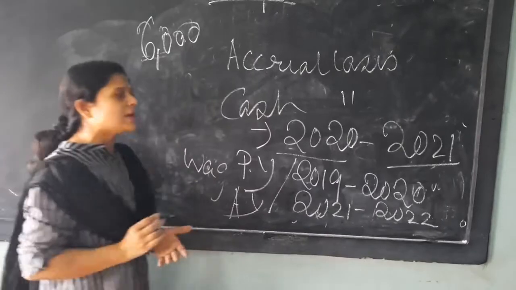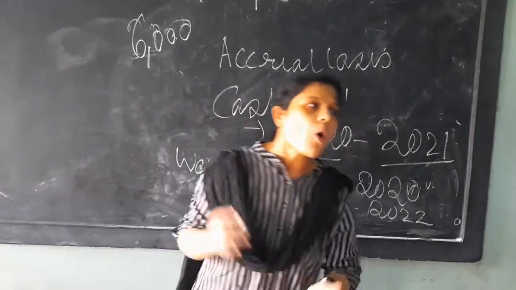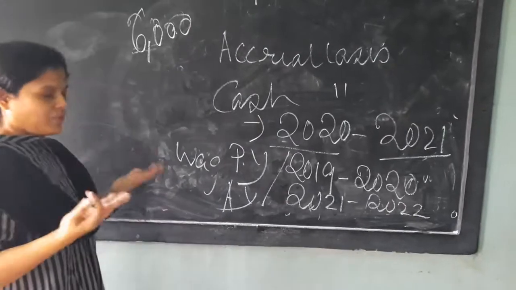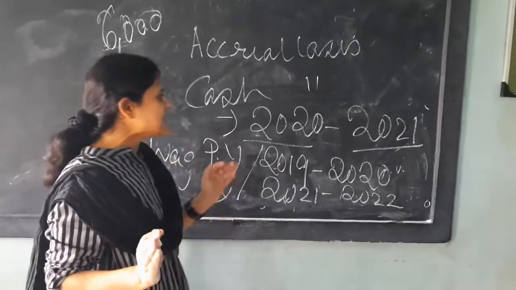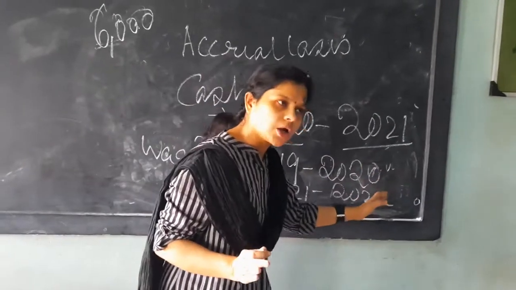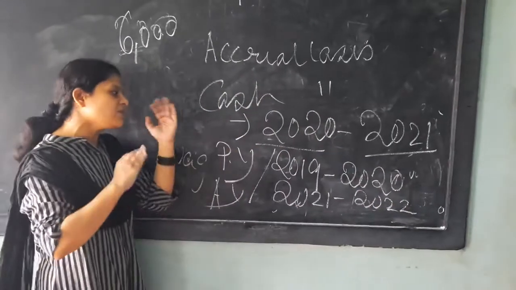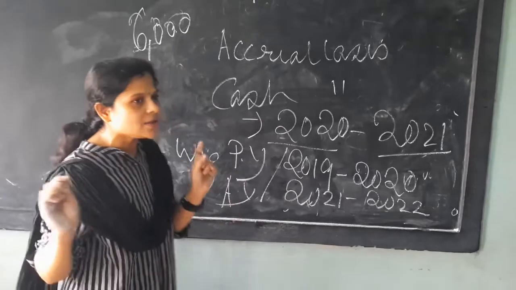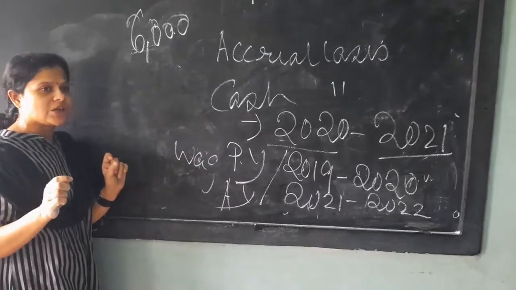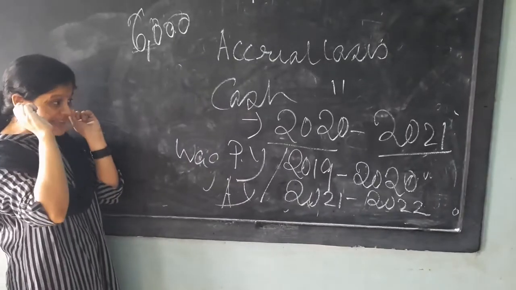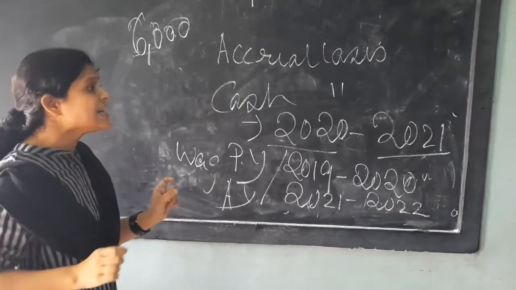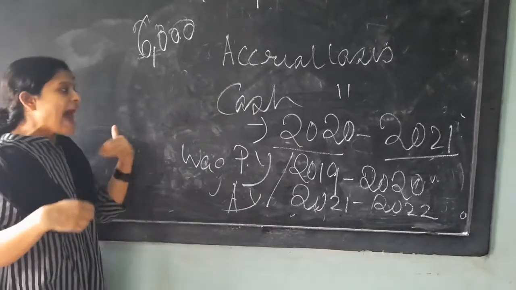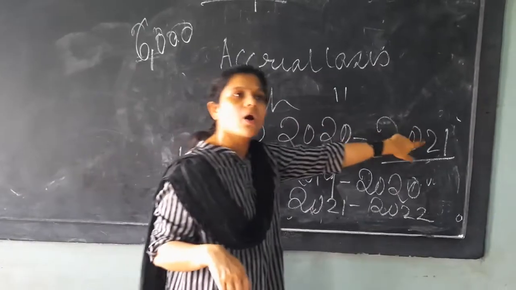So when we are doing the sum under cash basis, we have to see whether the payment has been made in the financial year or not. If it is relating to the previous year or the upcoming year, that is not the matter of consideration. Which year it has been realized or paid, in that year it should be accounted for.